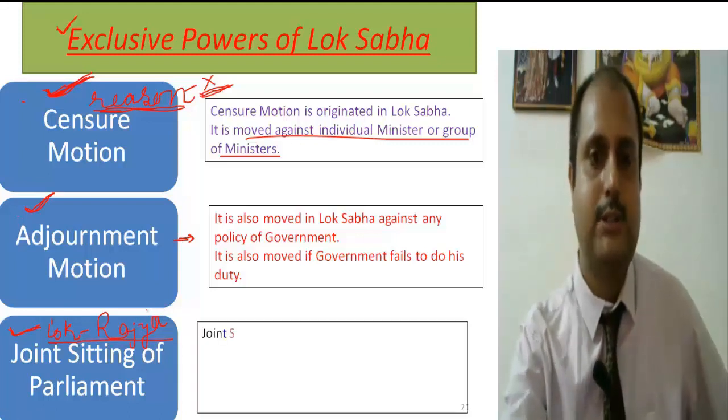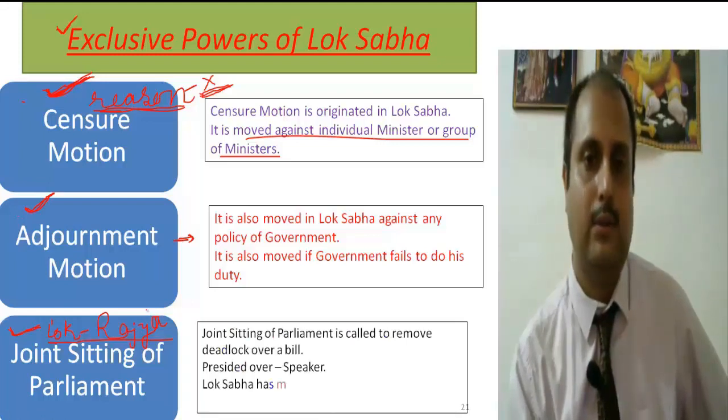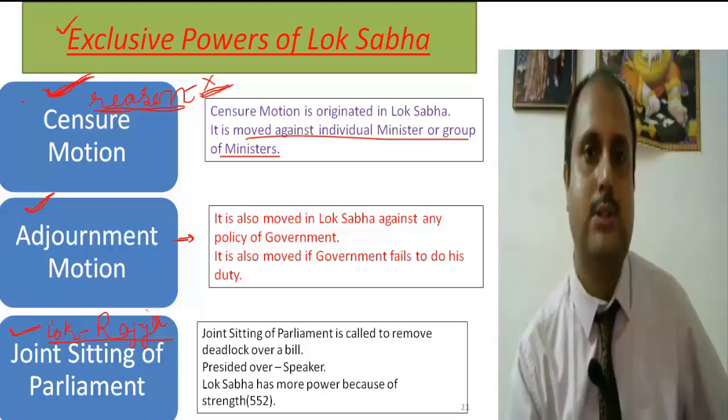In this joint sitting, the Lok Sabha is overriding. The Lok Sabha is most important in this joint sitting. Although the joint sitting happens because the Lok Sabha and the Rajya Sabha members sit together in the central hall of the Union Parliament, in the joint sitting the Lok Sabha is most important because the Speaker, who is the chairman of the Lok Sabha, is the presiding officer at the joint sitting of the Parliament, and the Lok Sabha has more numbers.